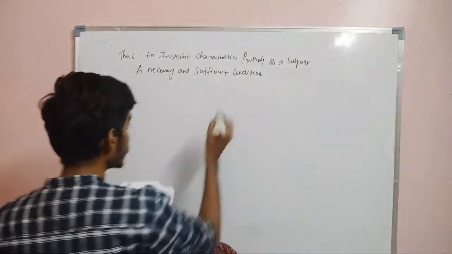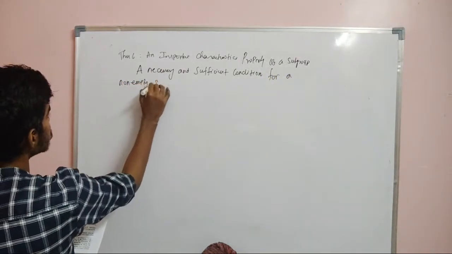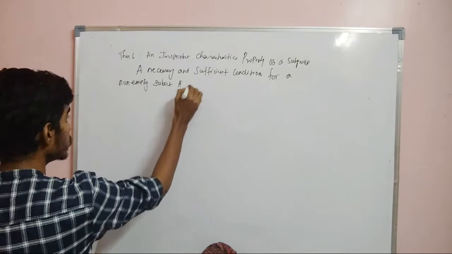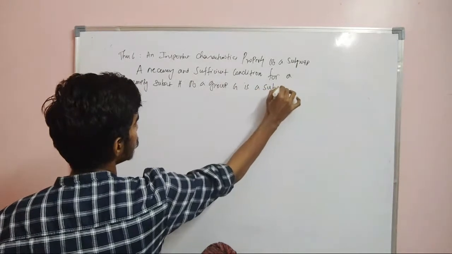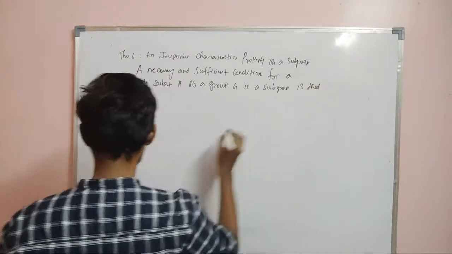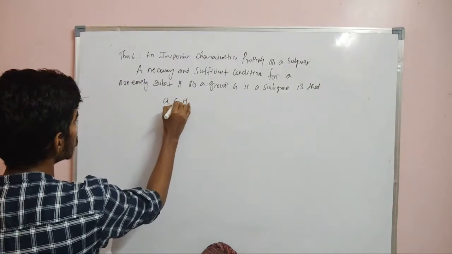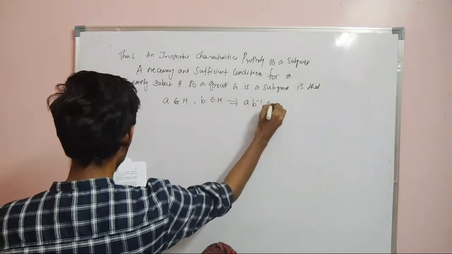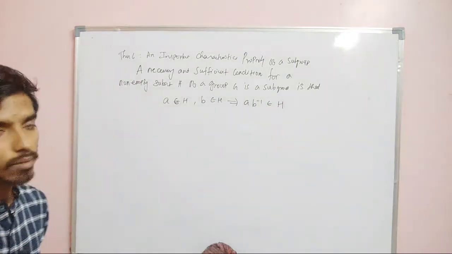for a non-empty subset H of a group G to be a subgroup is that if A belongs to H, B belongs to H, then AB inverse belongs to H. So if this condition alone is satisfied, then H will be a subgroup, right?